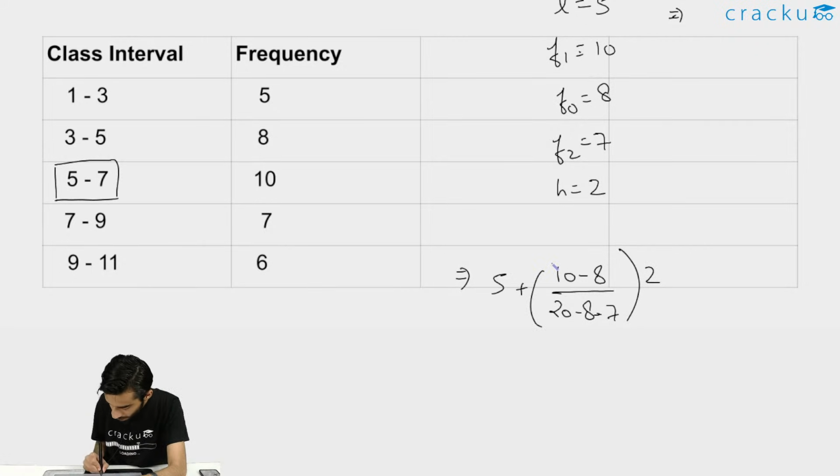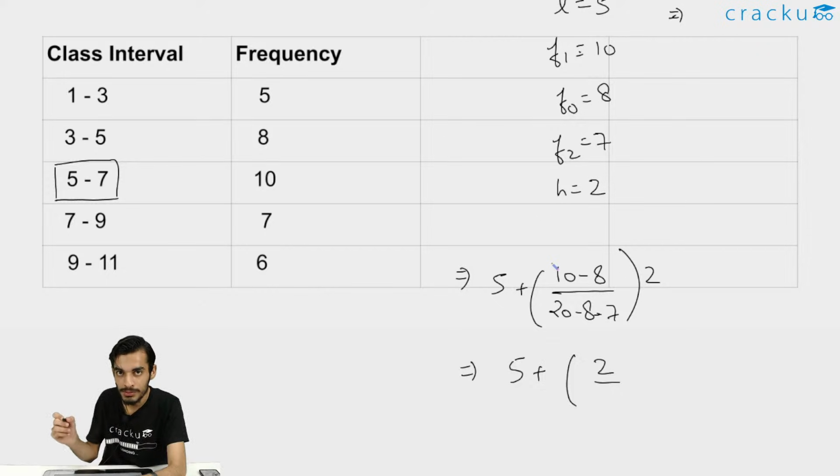So this will come out to be 5 plus 2 divided by 20 minus 8 minus 7, that is 20 minus 15, because 7 and 8 add up to 15. So 20 minus 15 is equal to 5. Here we have 2, so this will come out to be 5 plus 4 by 5.